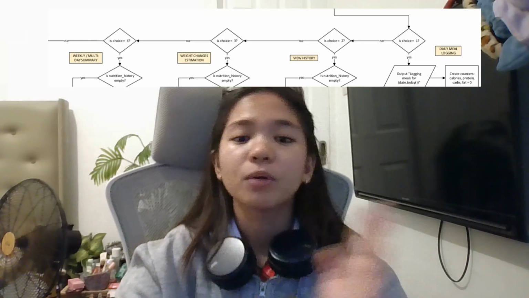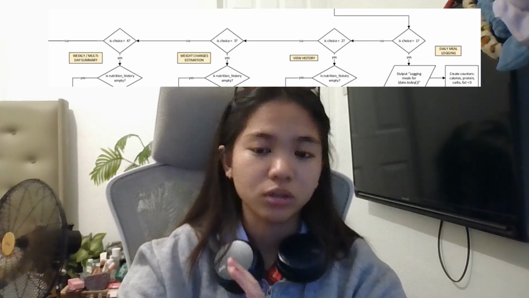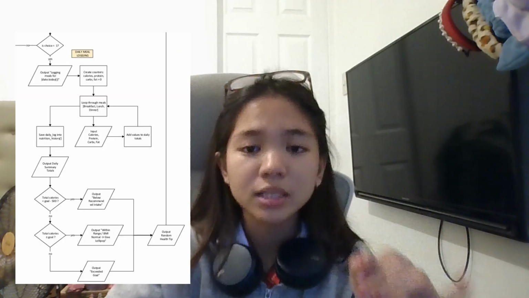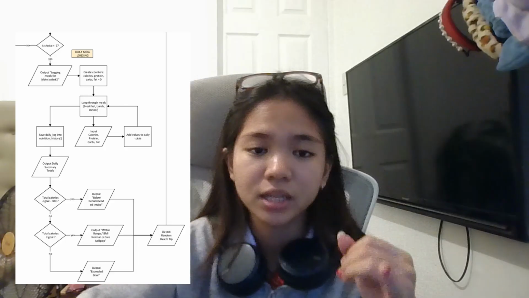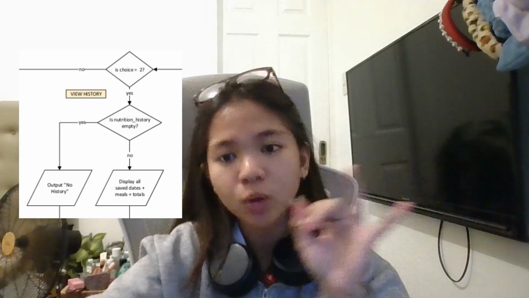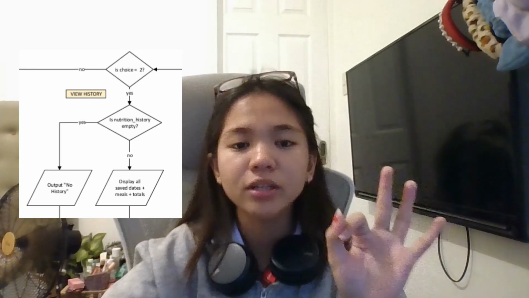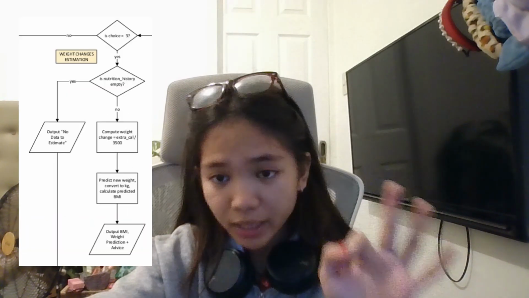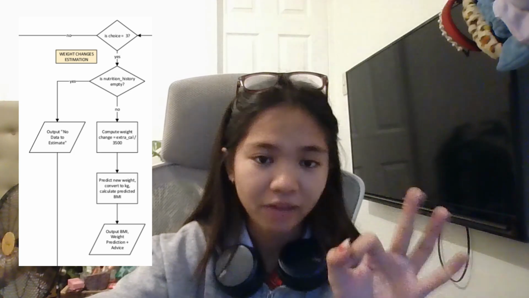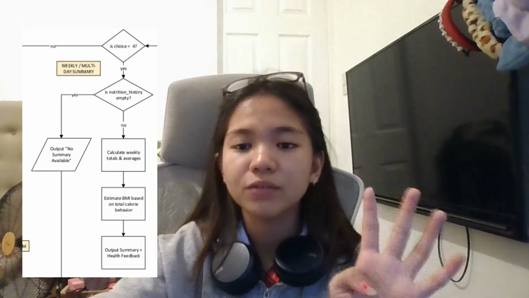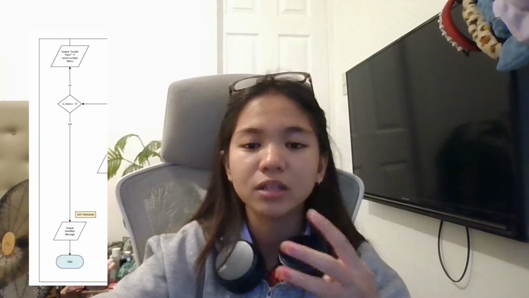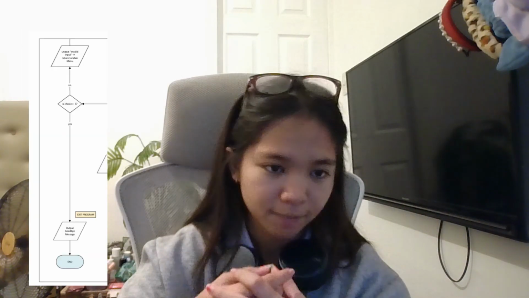From there, the program branches into 4 features. The first is daily meal logging, where the user inputs their meals and the system summarizes their total calories and macros for the day. Second is view history, which shows all previously saved logs. Third is weight change estimation, where the program predicts weight and BMI changes based on calorie behavior. And lastly, the weekly summary feature calculates trends and gives health feedback. The flowchart ends once the user chooses to exit.